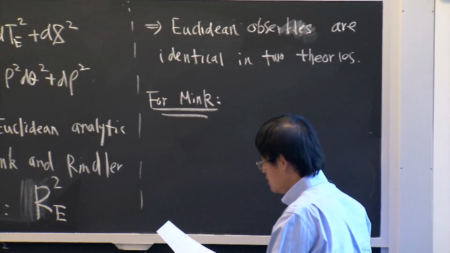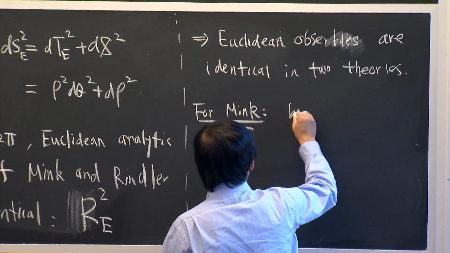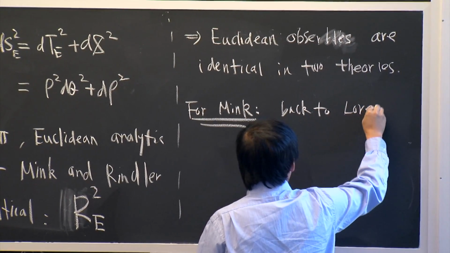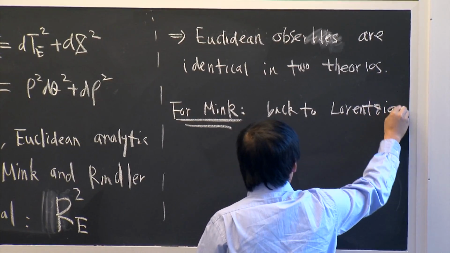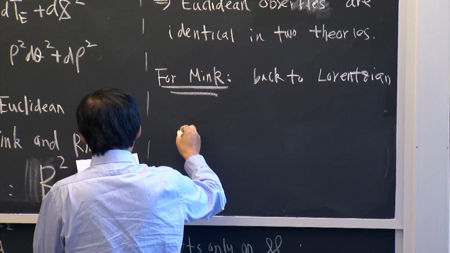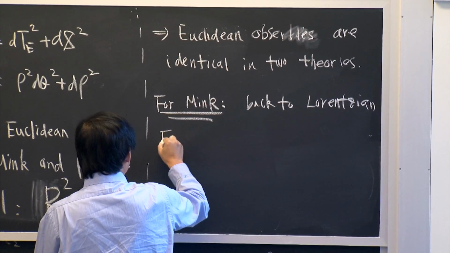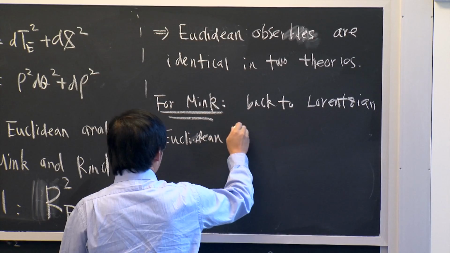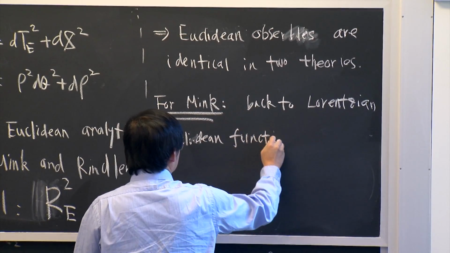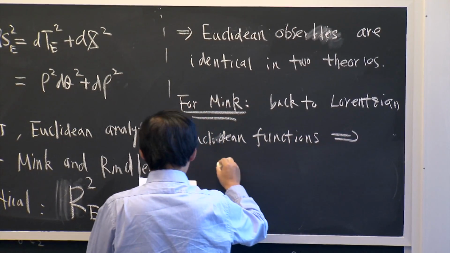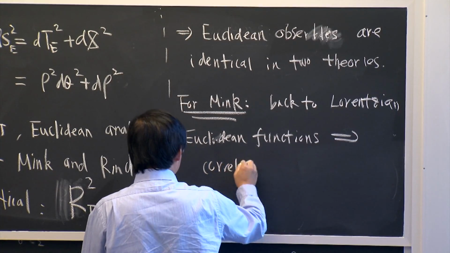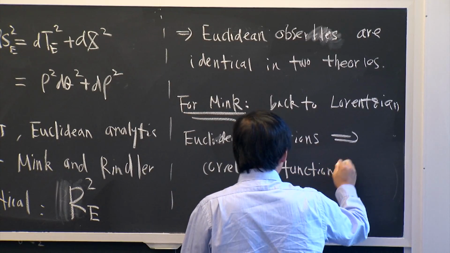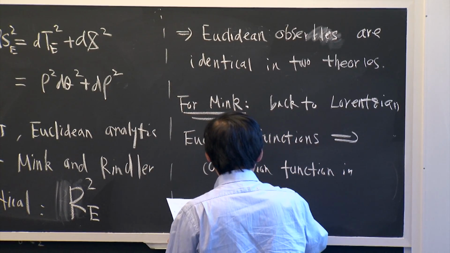So for Minkowski, going back to Lorentzian, the Euclidean correlation functions just go to correlation functions in the standard Minkowski vacuum.